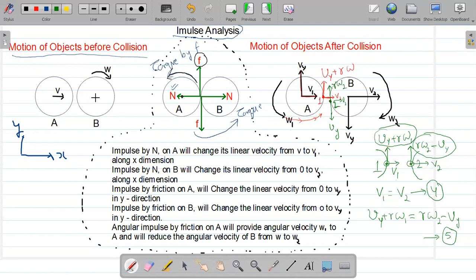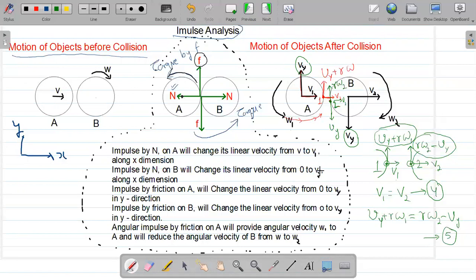By conservation of linear momentum, after collision, the linear momentum carried by object A in the y direction must be equal and opposite to the linear momentum carried by object B. So along the y axis, both disks must have the same speed and opposite direction, else a non-zero linear momentum will appear in the y direction, which is a violation of conservation of linear momentum.